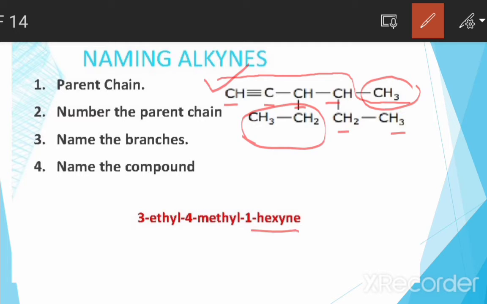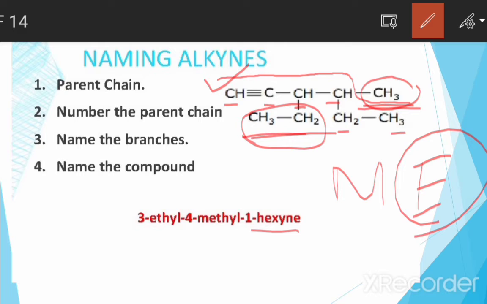So it is 1-hexyne, and for the groups, we have methyl and ethyl, M and E. We write the ethyl group first because of alphabetical order; E comes before M. When we number the chain 1, 2 and 3, carbon 3 has the ethyl group and carbon 4 has the methyl group, and the parent chain name is 1-hexyne.